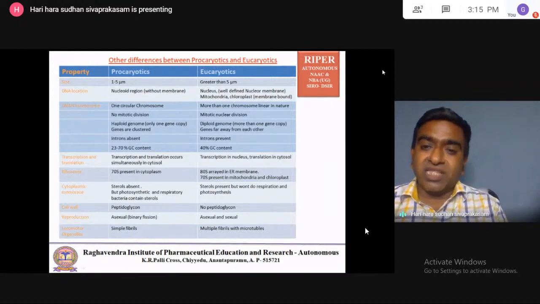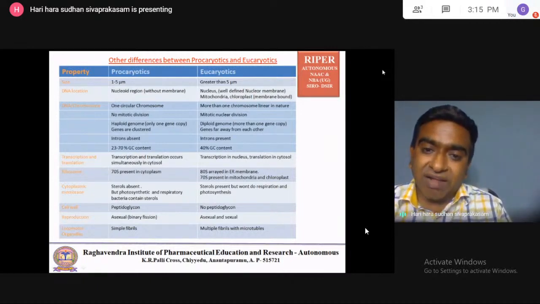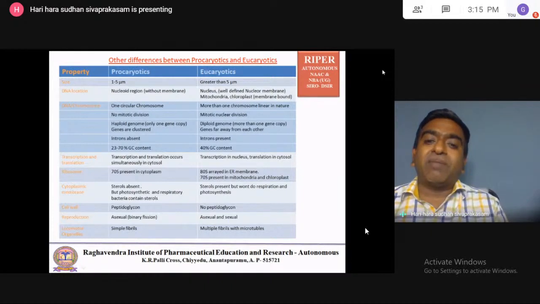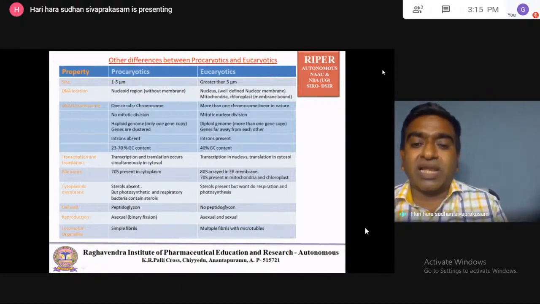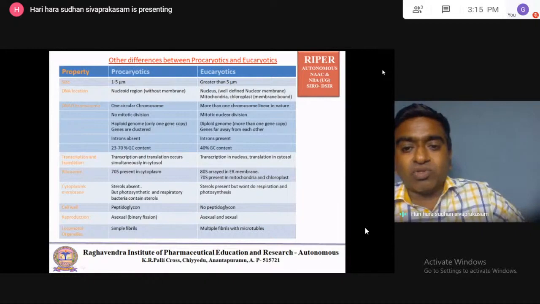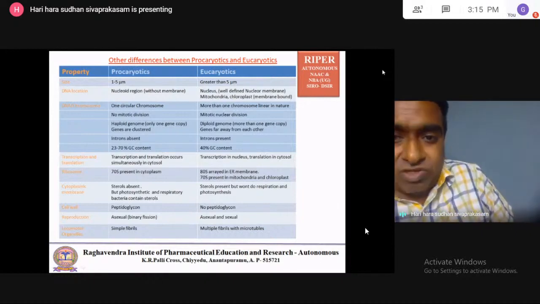As I already discussed, the nucleoid region here, inside the nucleus, in the center of the cell, nucleus, well defined nuclear membrane, eukaryotic cells have the genetic material DNA. Apart from that, in the eukaryotic cell, mitochondrial DNA is also there, chloroplast DNA is also there.